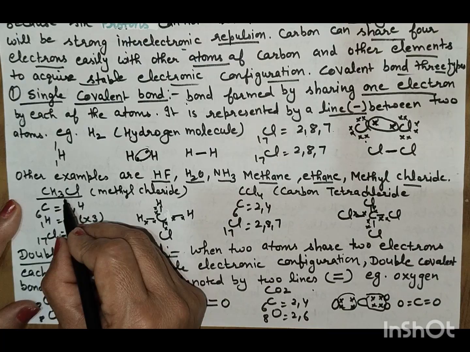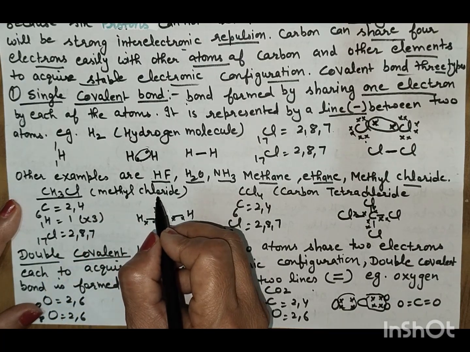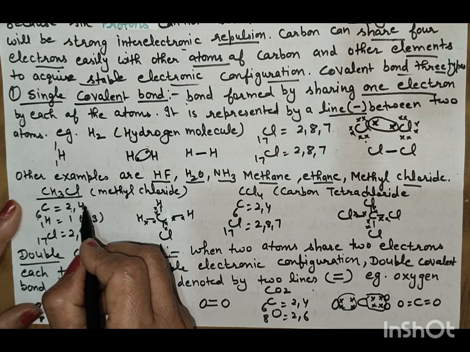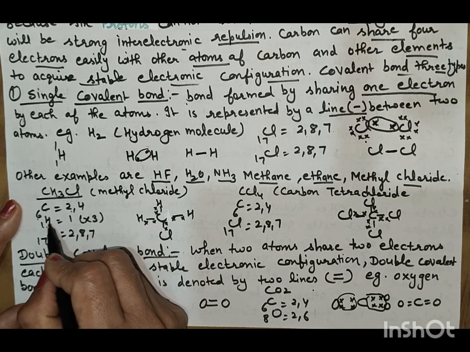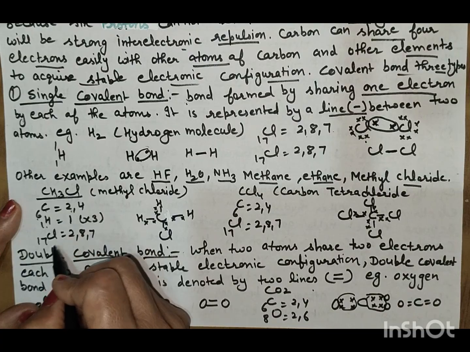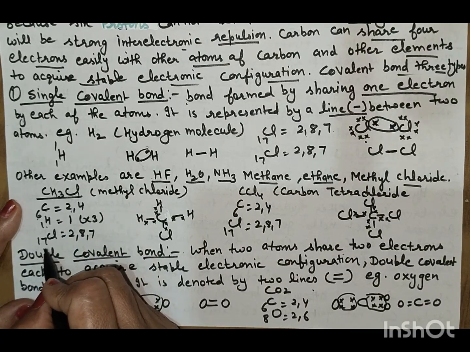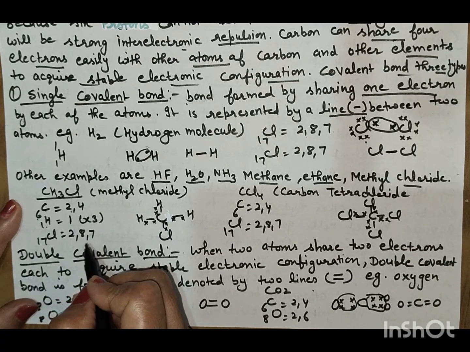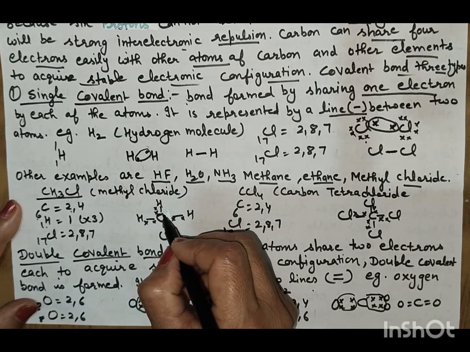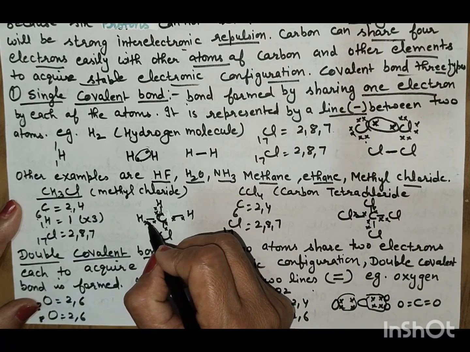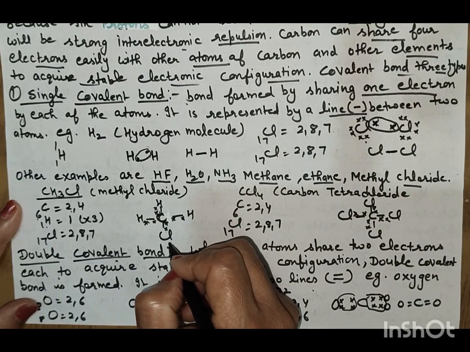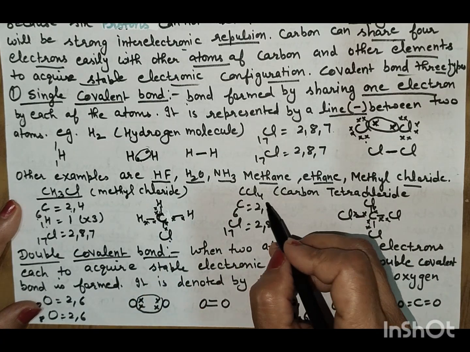If we take the example of CH3Cl, methyl chloride, carbon has atomic number 6 and electronic configuration 2, 4. Each hydrogen has 1 electron in the valence shell, and chlorine has atomic number 17 with electronic configuration 2, 8, 7. Carbon will share 1 electron with each of the three hydrogens and 1 electron with the chlorine.